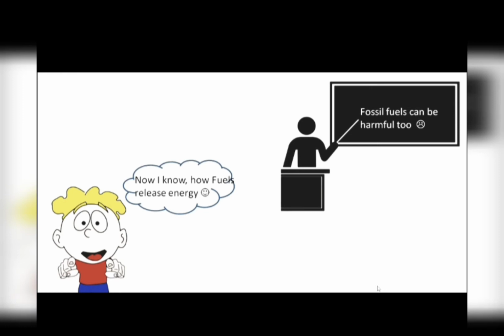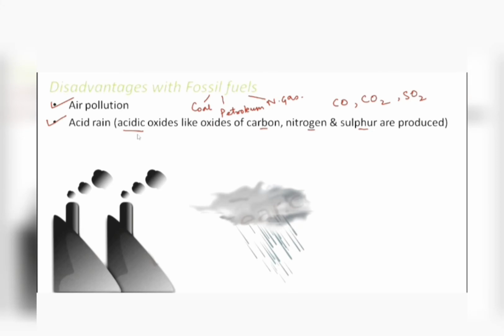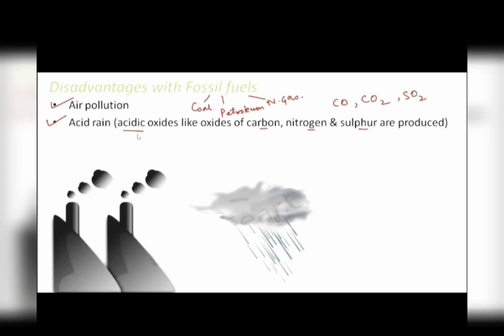It's also important to know that these fuels can be harmful too. They can be dangerous. So let's look at disadvantages which are associated with the use of fossil fuels. Some of the disadvantages are: first one, it causes severe air pollution. Because whenever we burn any fossil fuel, say you burn either coal or petroleum or natural gas, a lot of smoke is produced, a lot of poisonous gases are produced. Carbon monoxide, carbon dioxide is released, and all these create air pollution. And air pollution has serious health effects on all living organisms, right?